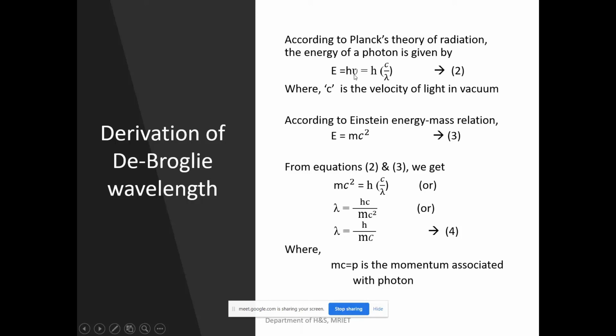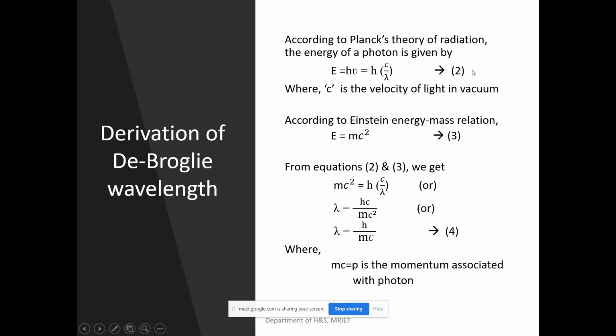So you can simply replace nu with c by lambda. Then this equation becomes E equals hc by lambda. We extract this equation from the quantum theory proposed by Max Planck. In this equation, h is the Planck's constant, c is the speed of light or velocity of light, and lambda is the wavelength of radiation, isn't it? This is our next equation.